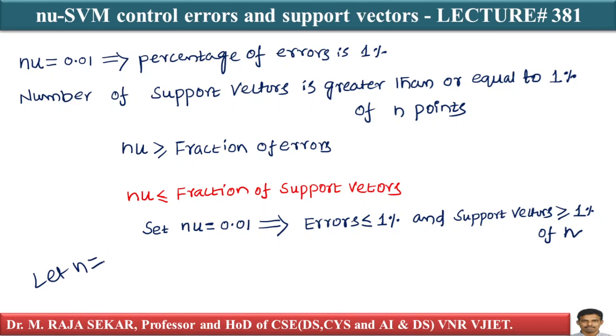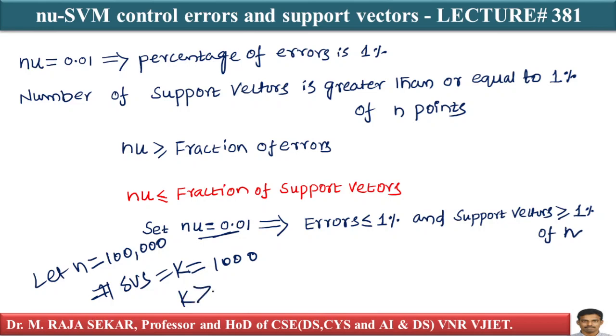Let n equal 100,000. What is the number of support vectors? Let it be k. As nu equals 0.01, this is 1% of n, so k will be 1000. At least 1000; k could be greater than 1000 also.